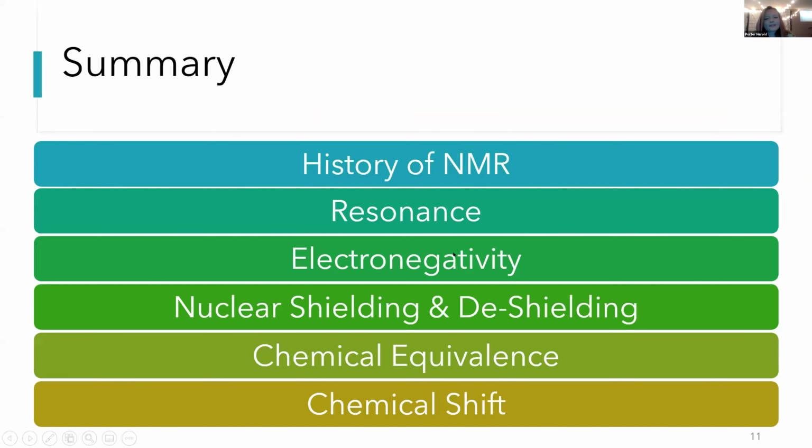So in summary, I talked about the history of NMR, Isidore Isaac Rabi, who came up with the concept of NMR, the concept of nuclear spin. I talked about resonance, what resonance is. I talked about electronegativity, nuclear shielding and deshielding, and chemical equivalence, and the effect that those have on our NMR graph and our electronic environments. And then I talked about chemical shift, which is an element of our NMR graph.